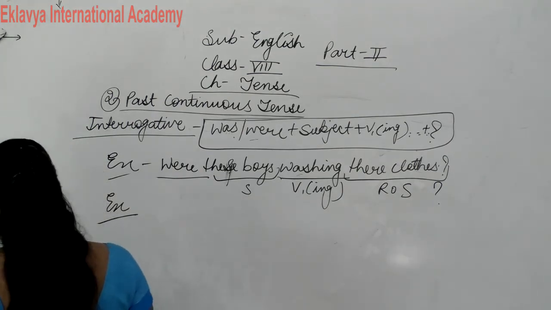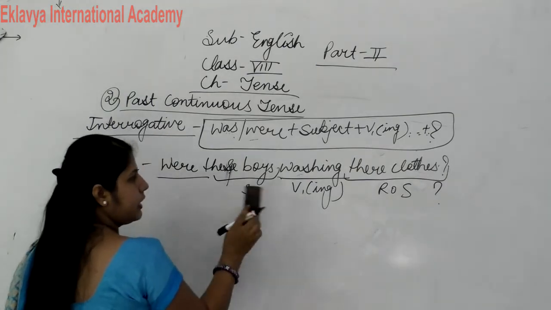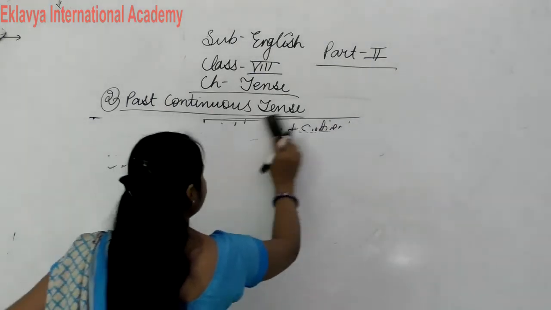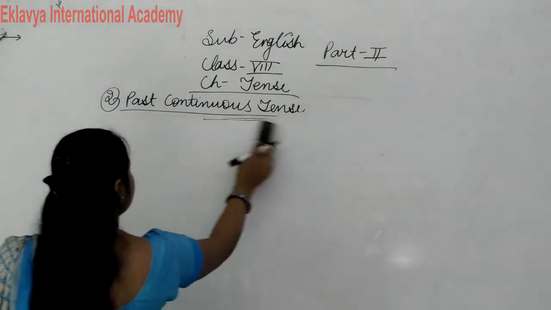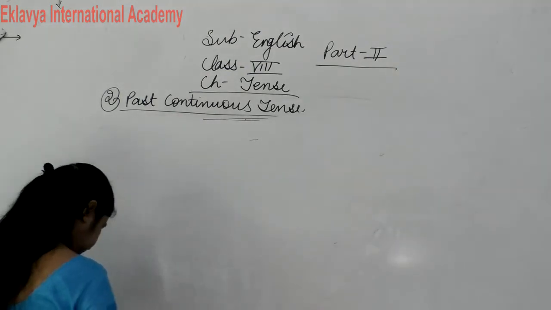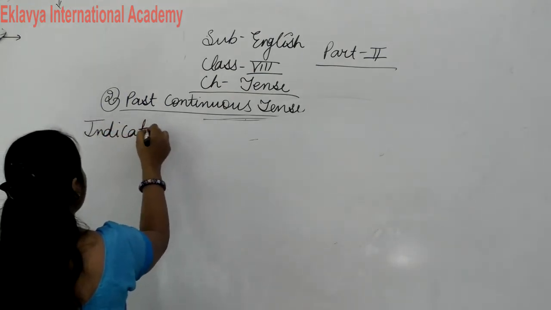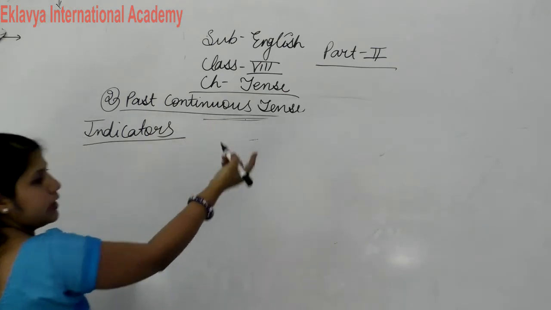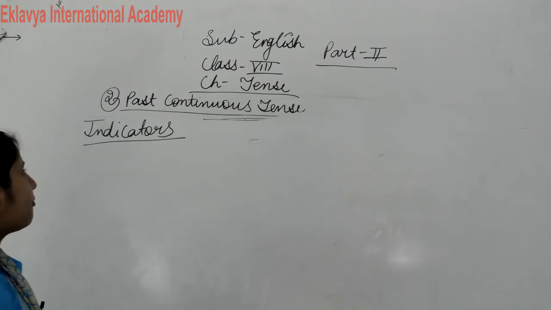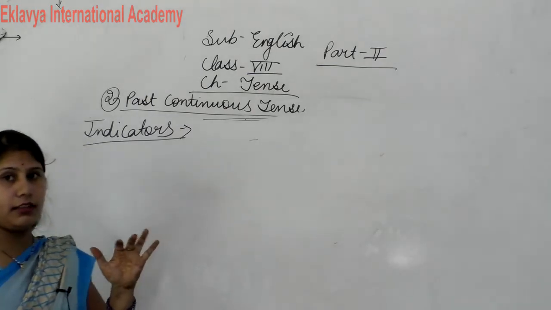Now, next, write down. I think this is completed. Now write down the indicators, that is, how you identify that this is past continuous tense. So, for identification, write down some indicators of past continuous tense. Clear?